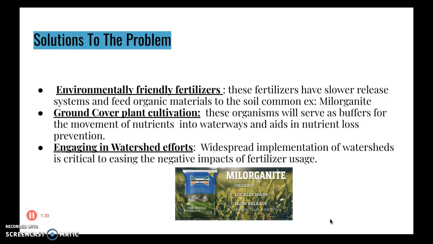Ground cover plant cultivation is another solution. These organisms will serve as buffers for the movement of nutrients into waterways and aid in potential nutrient loss. Engaging in watersheds is also important. Widespread implementation of watersheds is critical to easing the negative impacts of fertilizer usage.